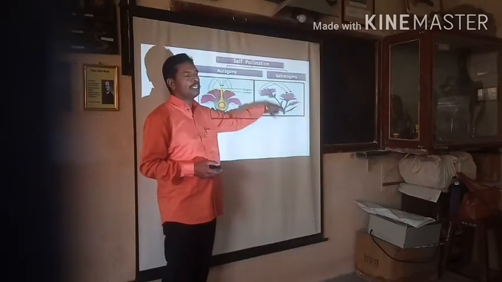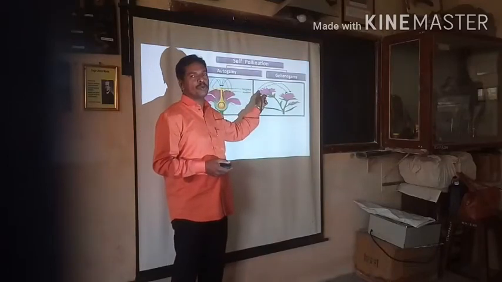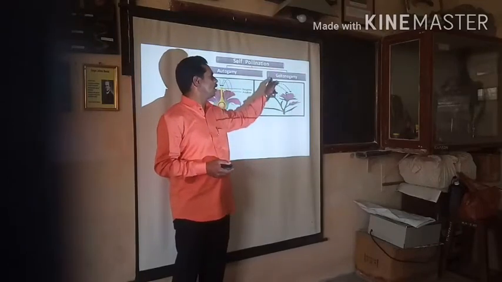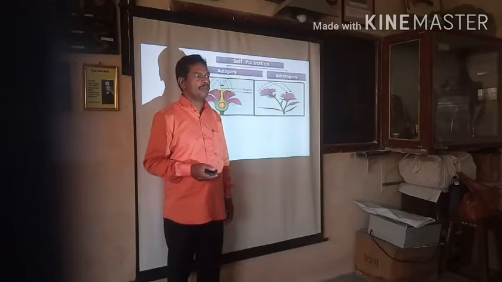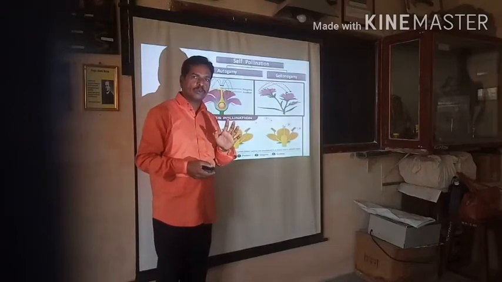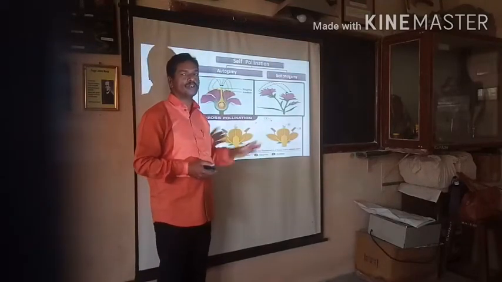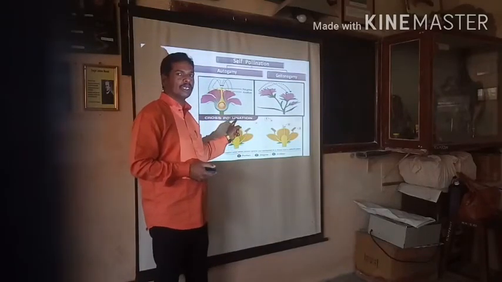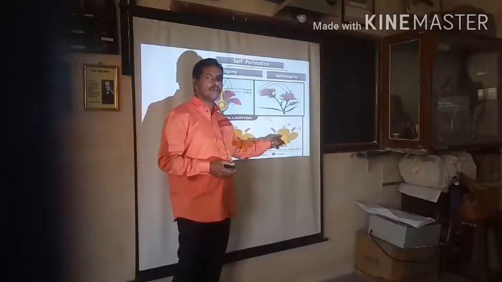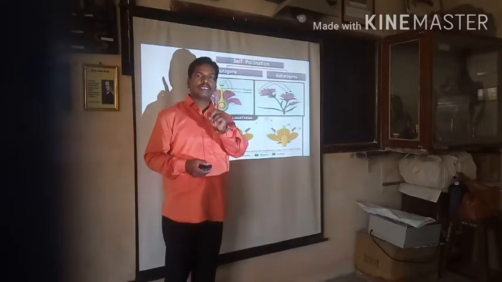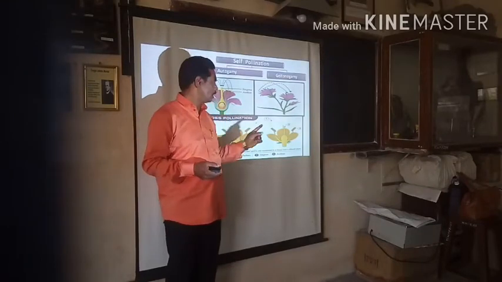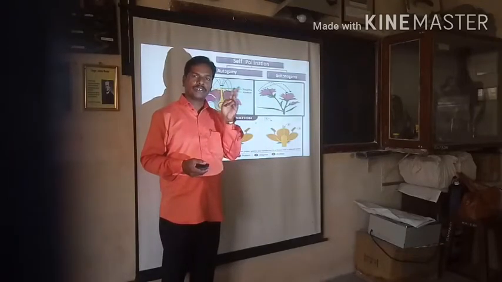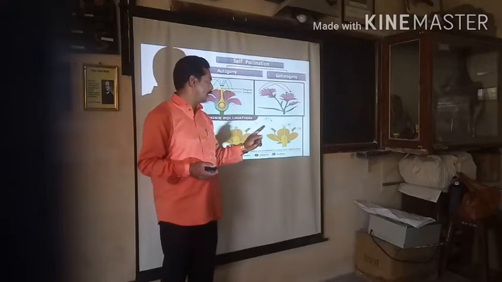Now the second subtype, geitonogamy: the transfer of mature pollen grain from the anther to the stigma of another flower produced on the same plant is called geitonogamy. Now see the next part, cross pollination, xenogamy. What happens in cross pollination? The transfer of mature pollen grain from the anther of a flower to the stigma of another flower produced on another plant is said to be cross pollination, that is xenogamy. In this way, this is about the two subtypes of self pollination and the single subtype of cross pollination.